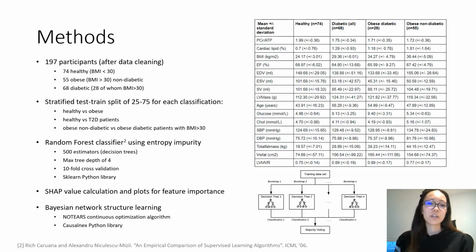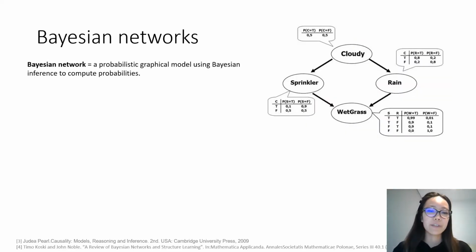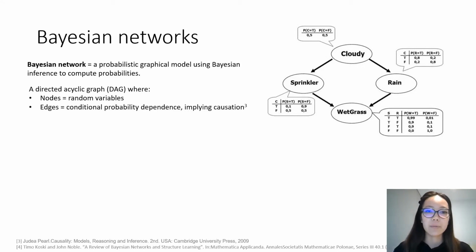Finally, we wanted to not just interpret which parameters were most informative, we also wanted to understand why, and particularly how these parameters interrelated to one another. For this, we generated Bayesian networks for each experiment. Briefly, a Bayesian network is a probabilistic graphical model where each node represents a random variable and the edges represent conditional probability dependence, implying a causal influence.